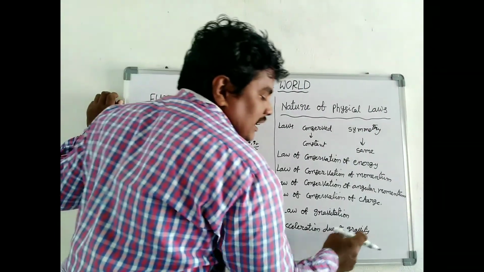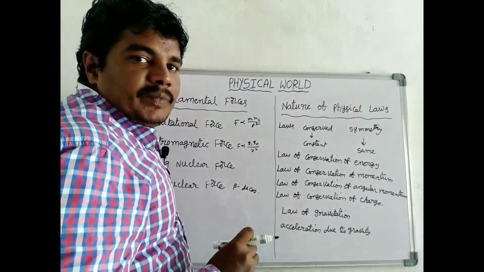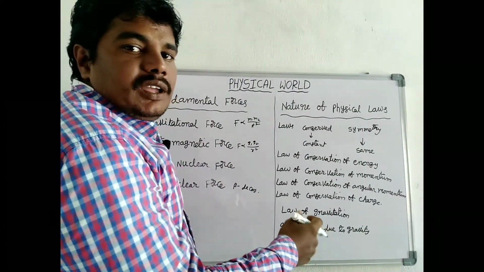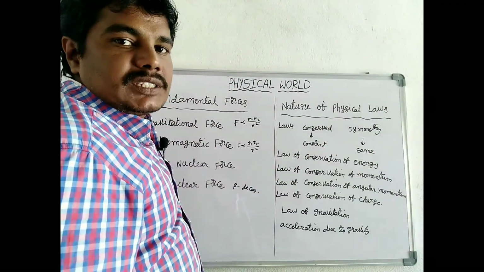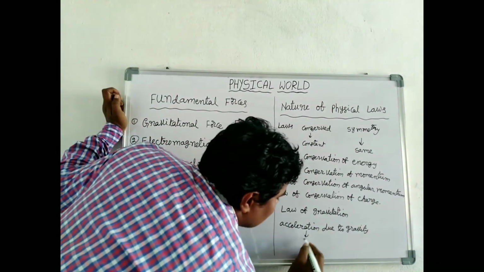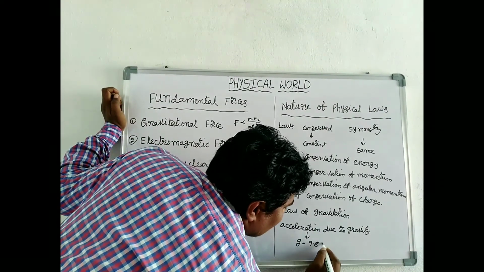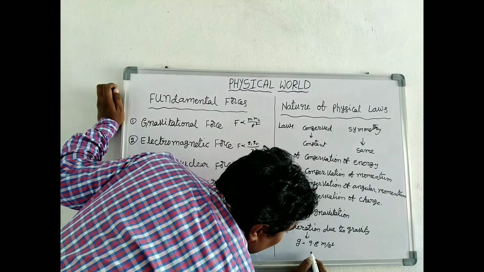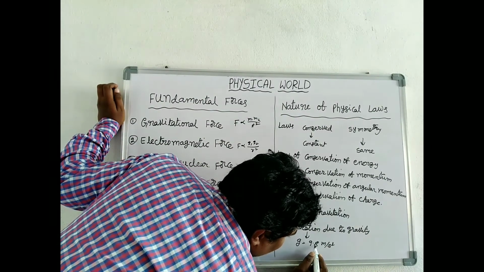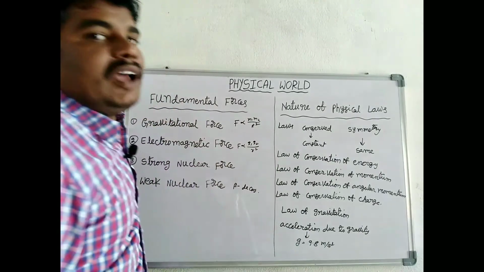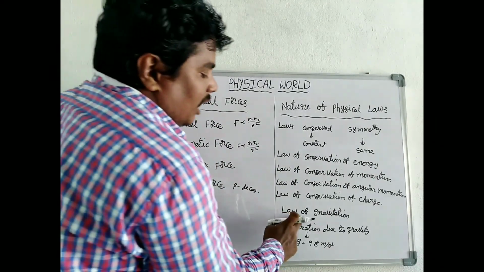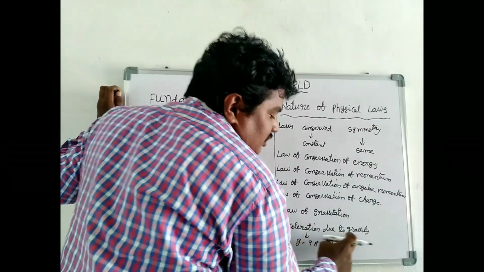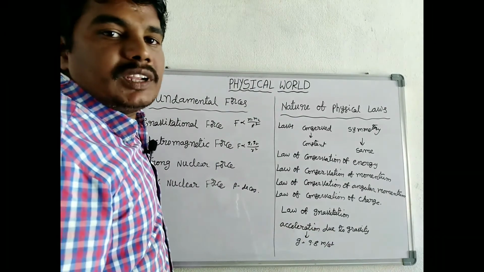But acceleration due to gravity is a phenomenon. It does not have the property of symmetry. It changes from one place to another place. On Earth, its value is 9.8 meter per second square. On Moon, its value is 1/6 of the acceleration due to gravity on Earth. So, the law of gravitation has the property of symmetry, and acceleration due to gravity does not have the property of symmetry.